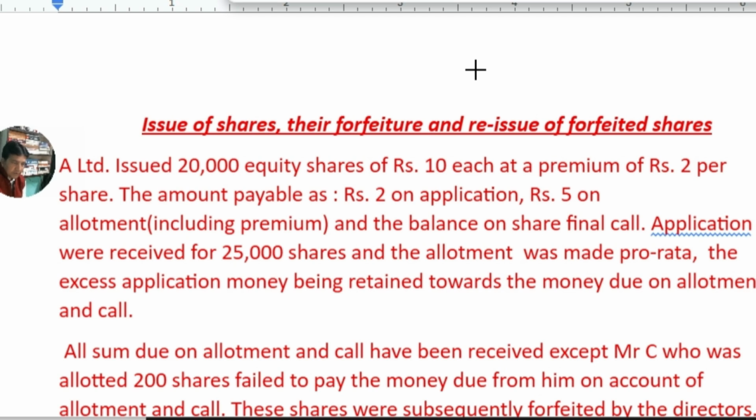What journal entries are to be recorded and what working notes we usually need to show while solving this kind of problem. This is the vital point that I am focusing on, and I will try to convince you with the help of this problem step by step. I will show you all the working notes and all the information. So I am going to discuss it with you.